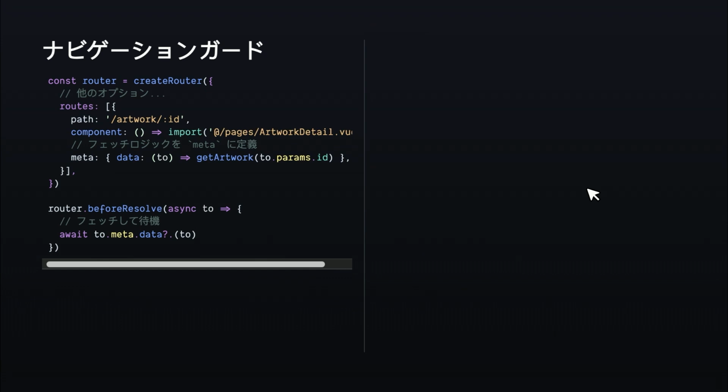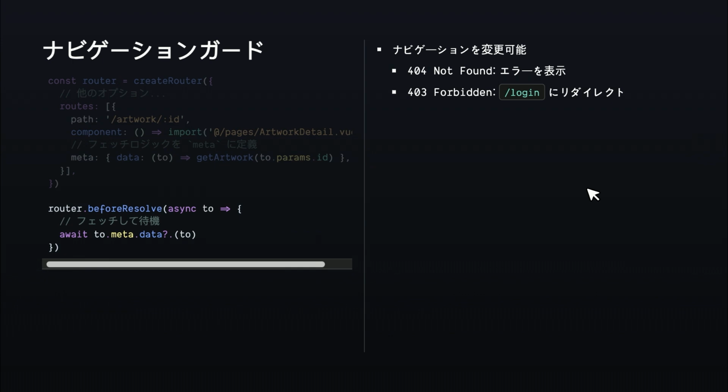And last but not least, we have navigation guards. The implementation might change a little bit on every single project, but the general idea is like this. We define a custom meta property where we have some fetching logic, and we consume it in a navigation guard. And that should also put that data somewhere global, so it can be used by the components. Quite a few requisites. And because we're in a navigation guard, we have a major advantage compared to the other solutions: we can modify the navigation.